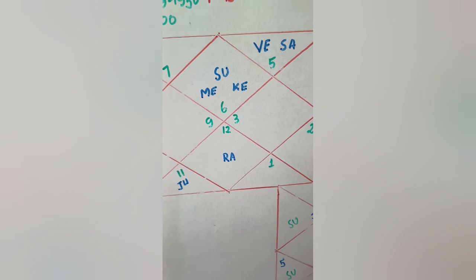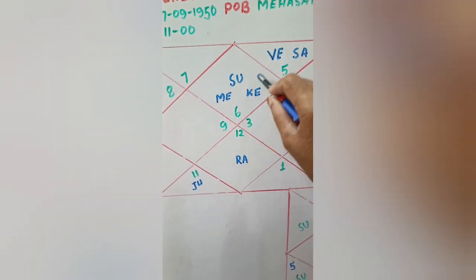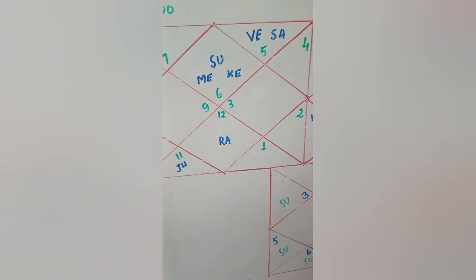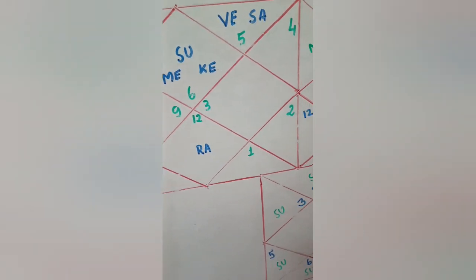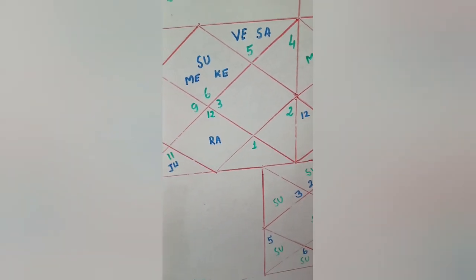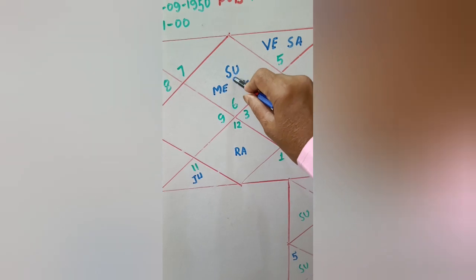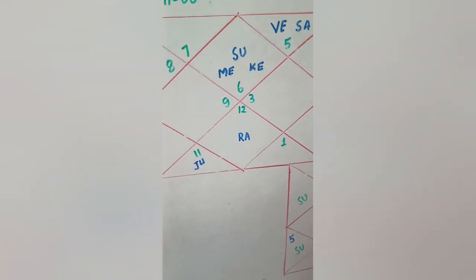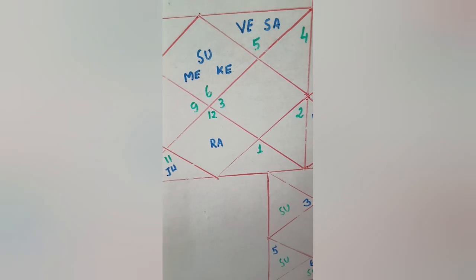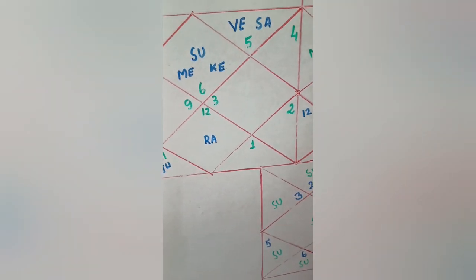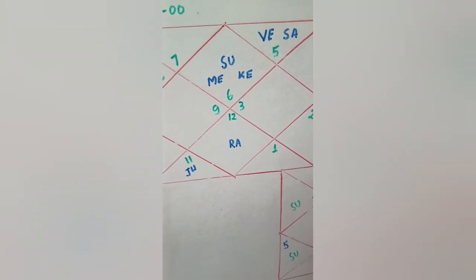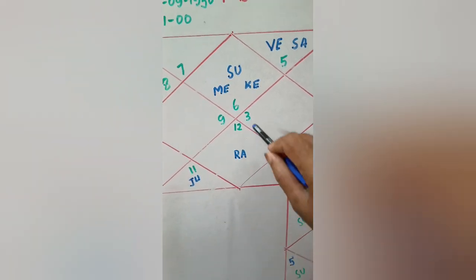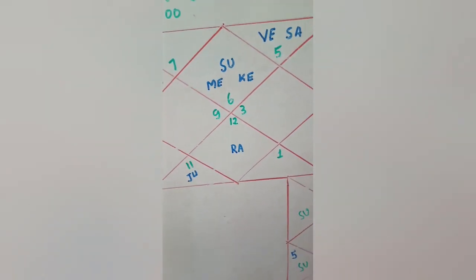Here also, from Sun, Saturn is in the 12th house with Venus. This is a very good combination for political personalities. And from Lagna, Rahu in the seventh house also increases people contact. So this is the great chart of Narendra Modi ji with Sun Kundali.